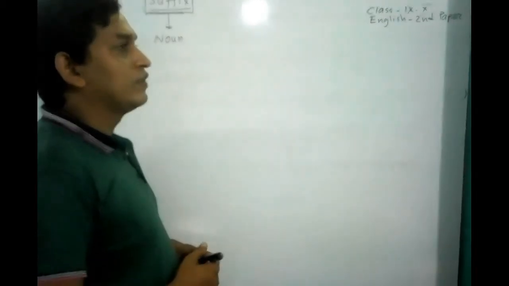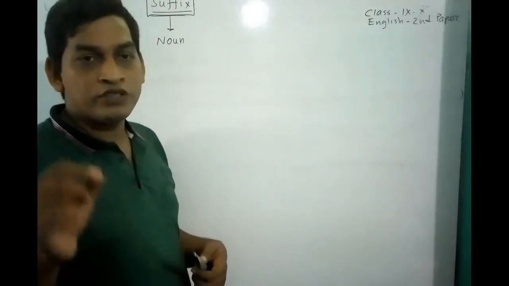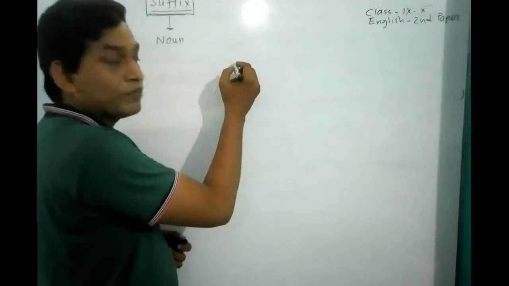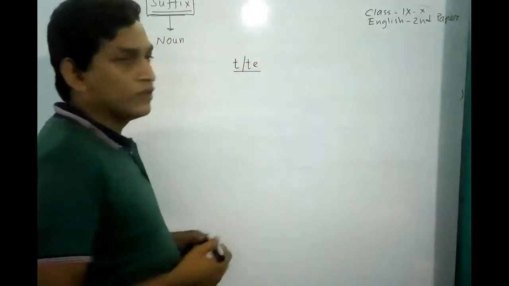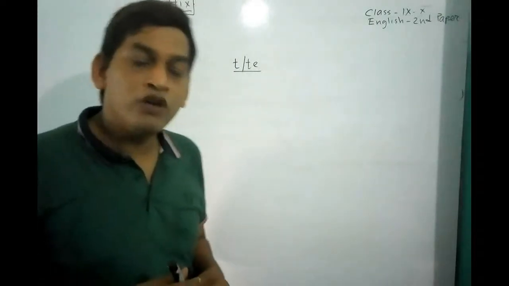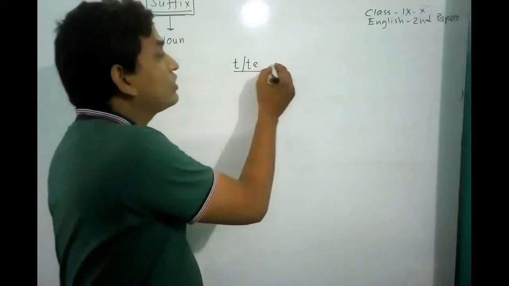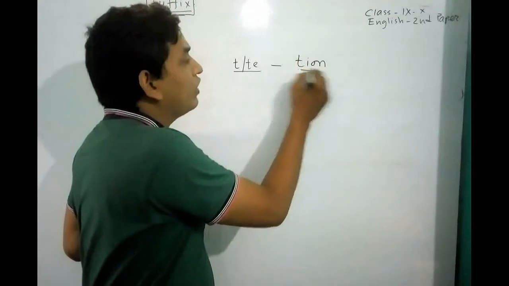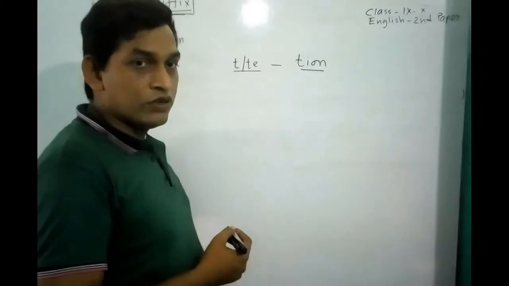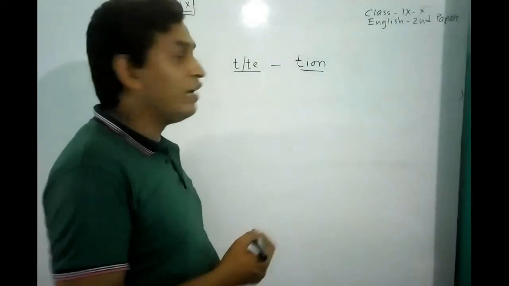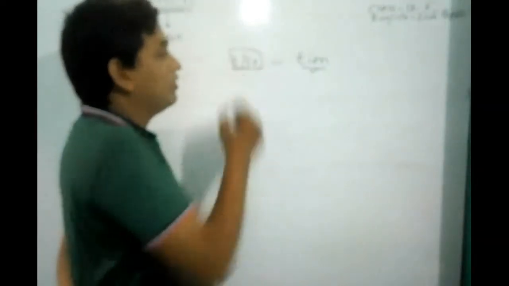If there is a word in a question paper which ends with T or TE, especially if any verb ends with T or TE, we use TION to make the verb noun. To make the word noun, we have to use TION after omitting T or TE.